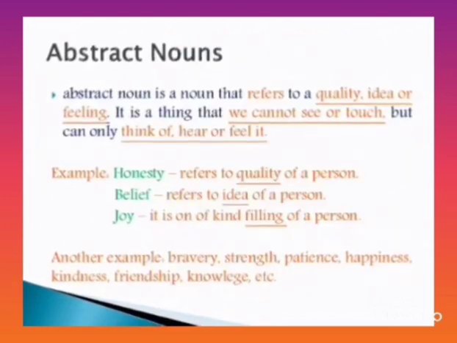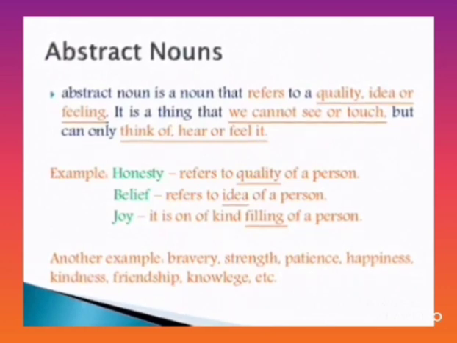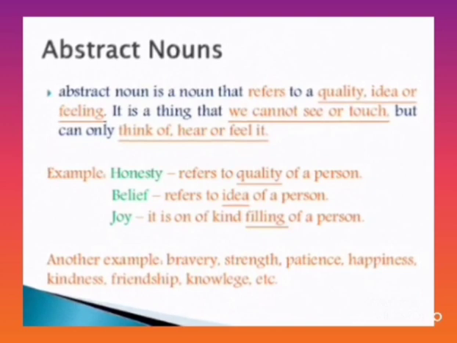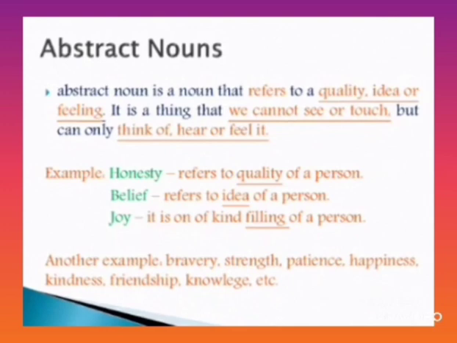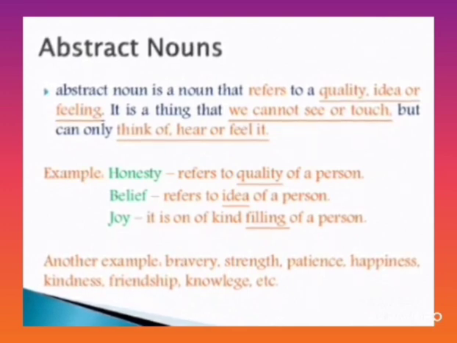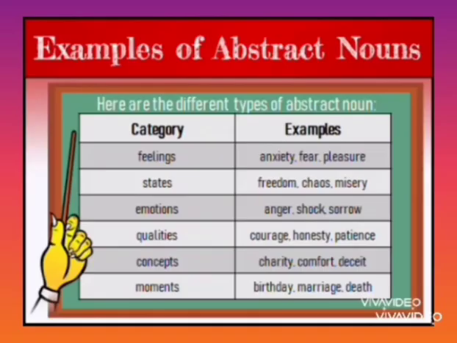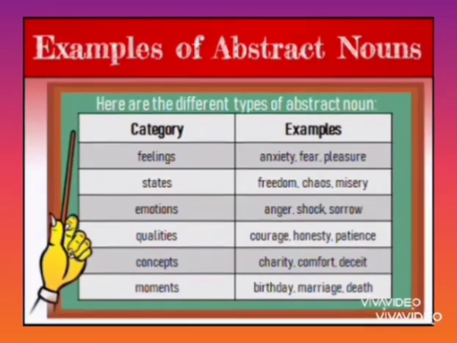Now abstract noun. An abstract noun is a name that refers to a quality, idea or feeling. It is a thing that we cannot see or touch, but can only think of, hear or feel. Yes, you can feel abstract nouns, but we can't touch them. For example, honesty. Honesty refers to a quality of a person. You can feel the honesty of a person, but you can't touch honesty. Belief refers to an idea.